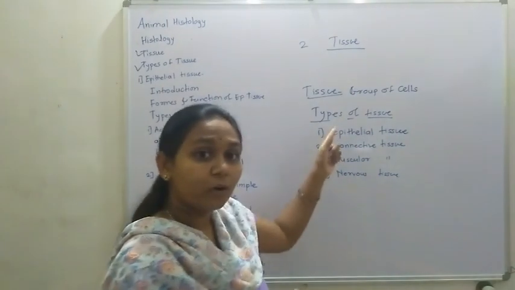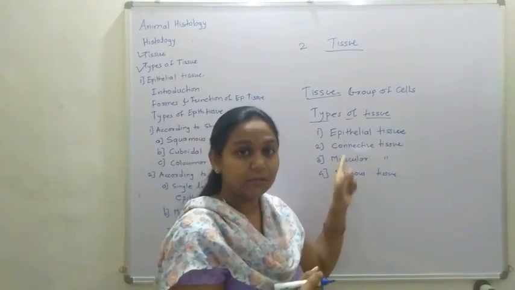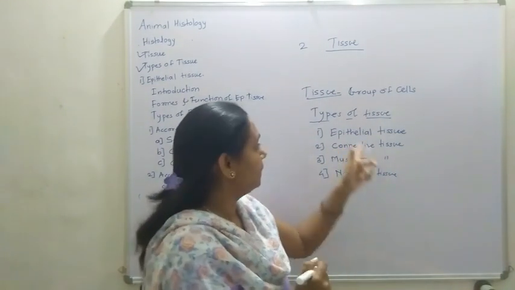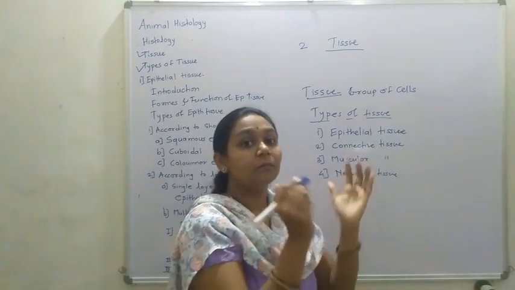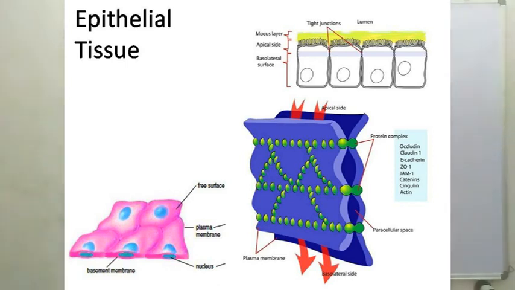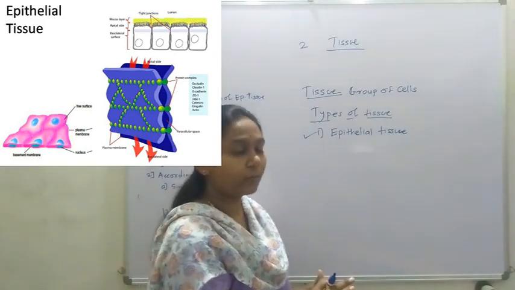These 4 types of tissue are made up of 4 special types of cells, and according to that, tissue makes up an organ. So today we are studying only epithelial tissue. So what is epithelial tissue?